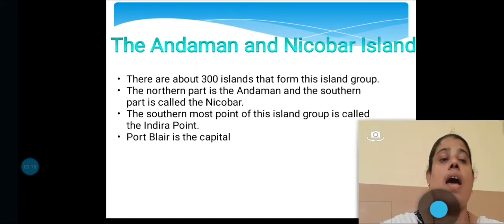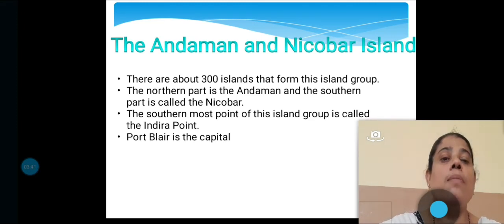Next is the Andaman and Nicobar Islands. This island group is formed by about 300 islands. The northern part is called the Andaman and the southern part is called the Nicobar.